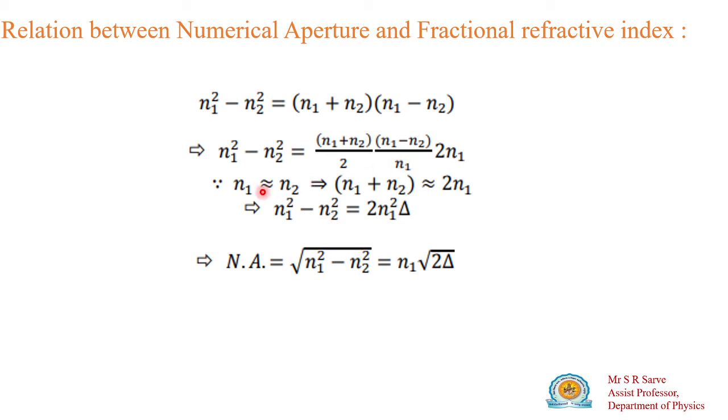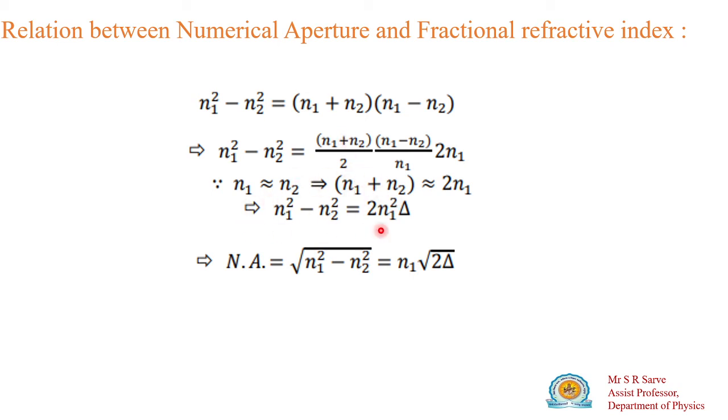Practically, the refractive index of core is greater than cladding, but the refractive indices are very close to each other. मतलब दोनों का refractive index तकरीबन सेम होता है, but core का refractive index ज़्यादा होता है cladding से. So generally you can take n1 plus n2 as nearly equal to twice n1. So this twice n1 and this twice n1 cancel, and the 2 also gets cancelled.